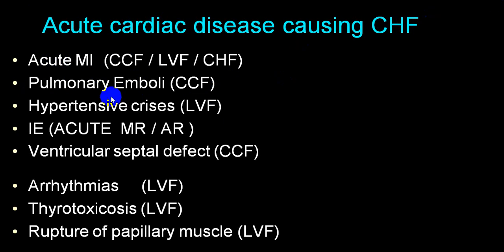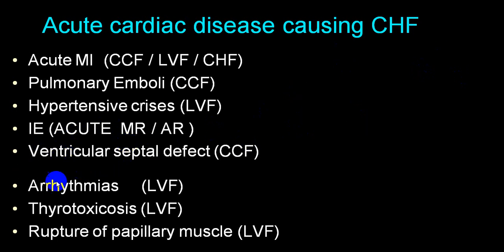Hypertensive crisis, particularly hypertensive emergency, that is a sudden shoot up of blood pressure, will produce more of LVF. Infective endocarditis will produce acute MR and acute AR, and they will end up with acute left ventricular failure. Ventricular septal defect will produce more of right ventricular failure rather than left ventricular failure.